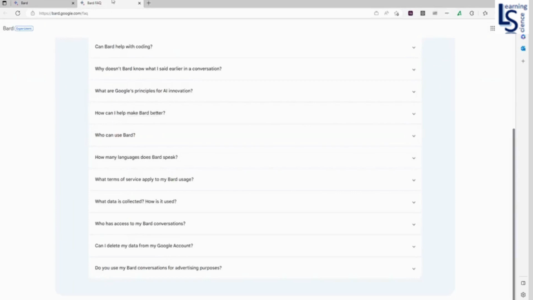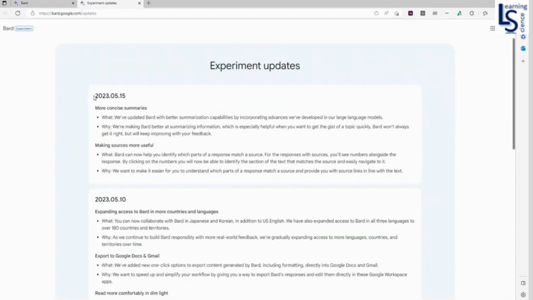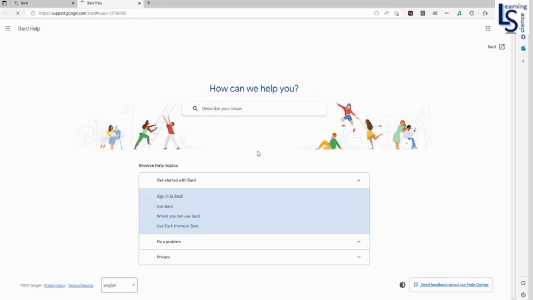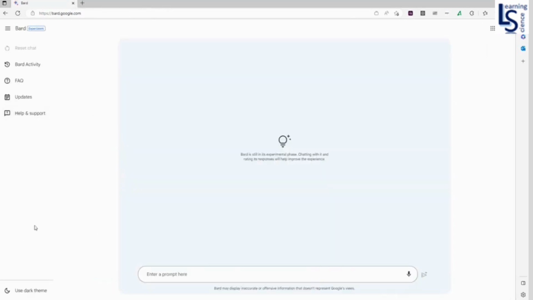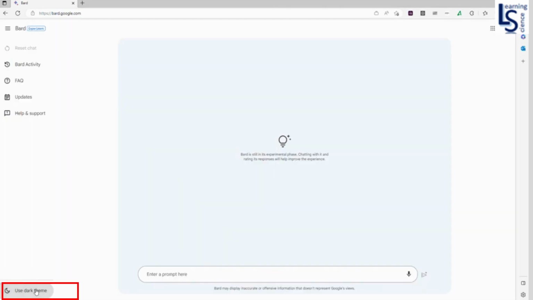Now FAQ, you can see all the FAQs. Here updates. The last update is 15 May. And help, if you need any help and support, you have to visit this page. The last option is theme. If you want the theme to be dark mode, you have to click use dark theme. Now if you click again on dark theme, it will revert back.